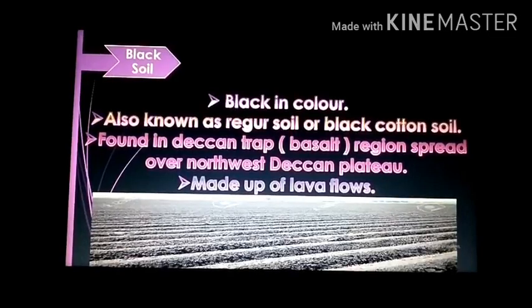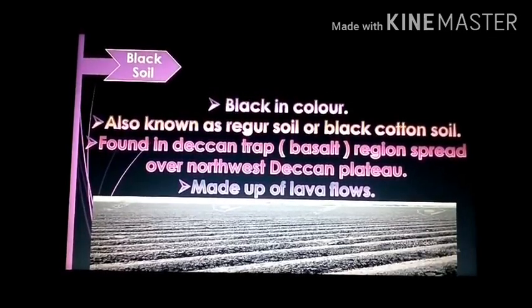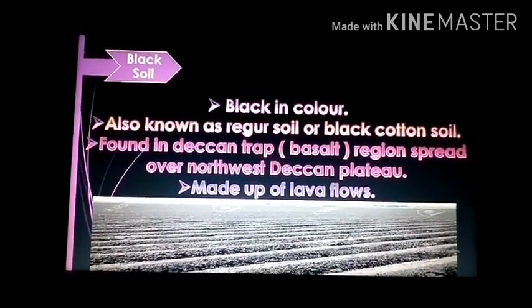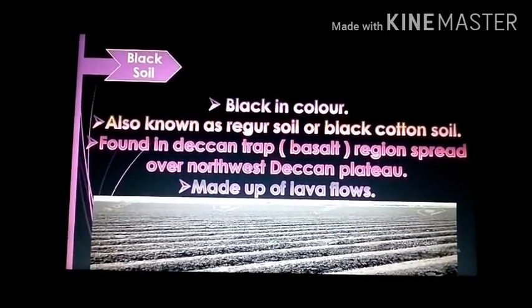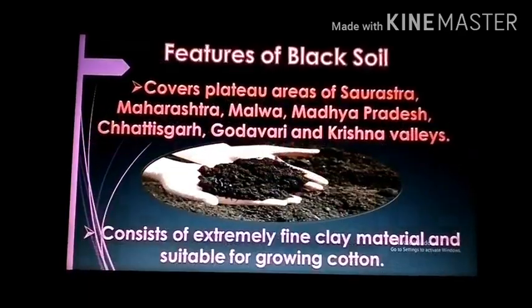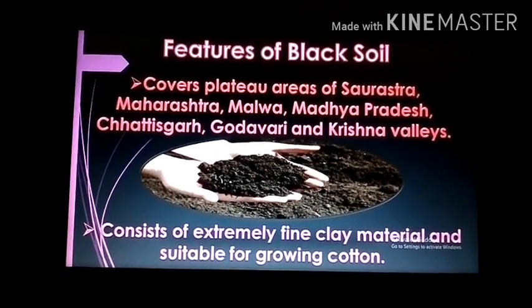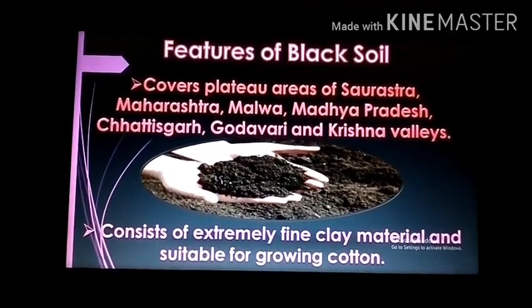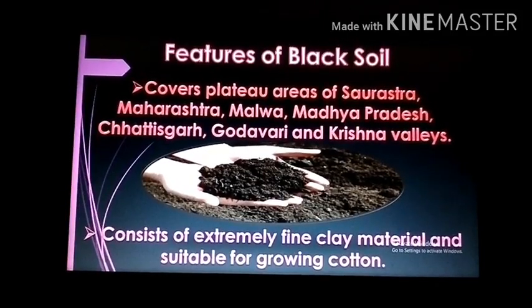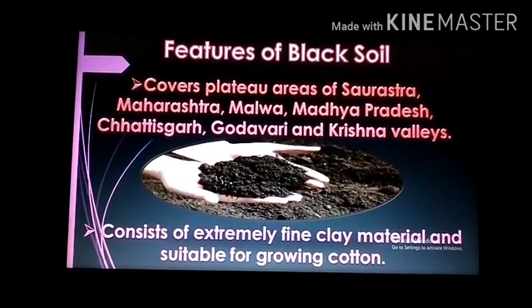This type of soil is typical of the Deccan Trap region, is spread over the northwestern Deccan Plateau and is made up of lava flow. They cover the plateaus of Maharashtra, Saurashtra, Malwa, Madhya Pradesh and Chhattisgarh and extend in the southeast direction along the Godavari and the Krishna valley.